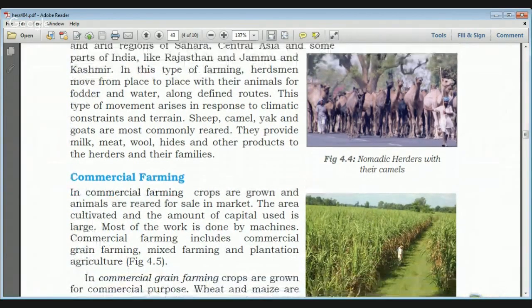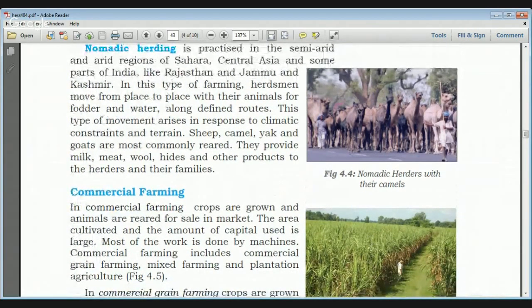You might have heard that in the regions of Gujarat and Rajasthan, the people rear various types of animals, and then they move to some of the mountainous regions of Himachal Pradesh and other regions of Jammu and Kashmir in search of pasture for their animals. And this is a way of farming actually.